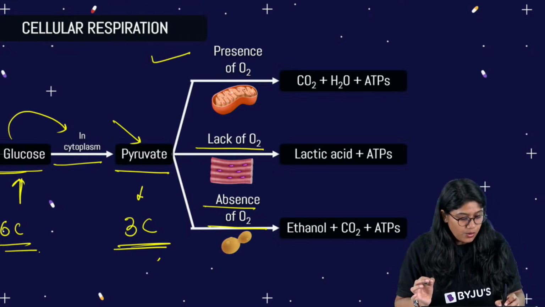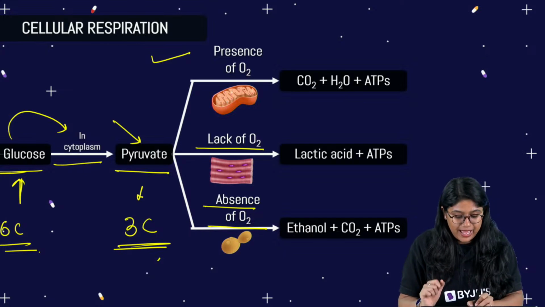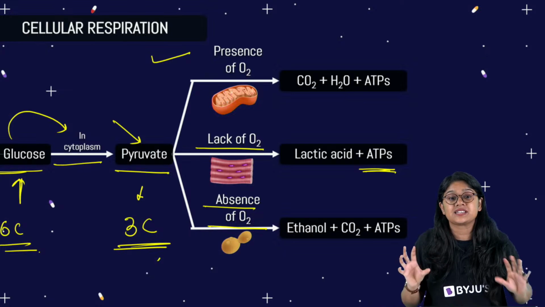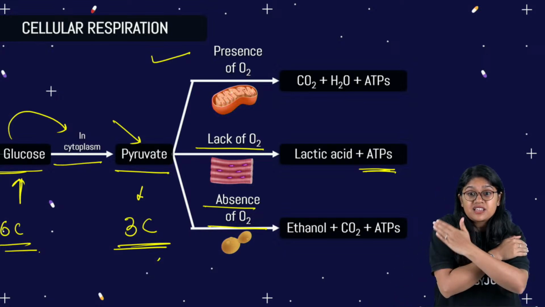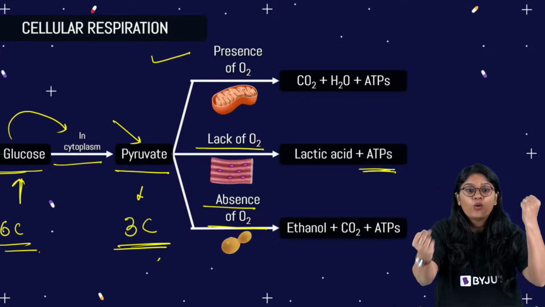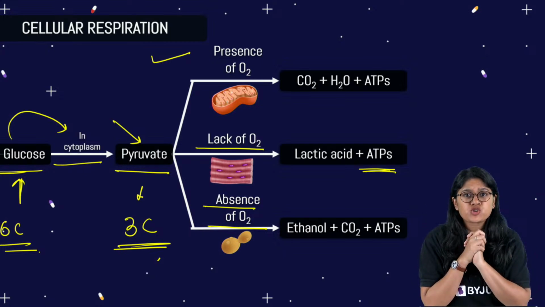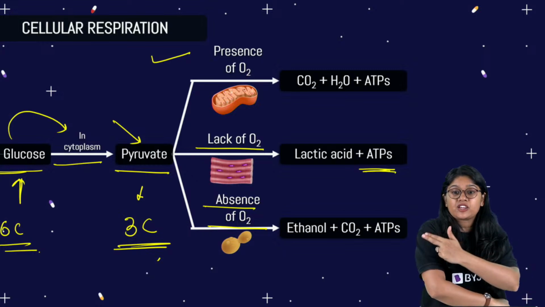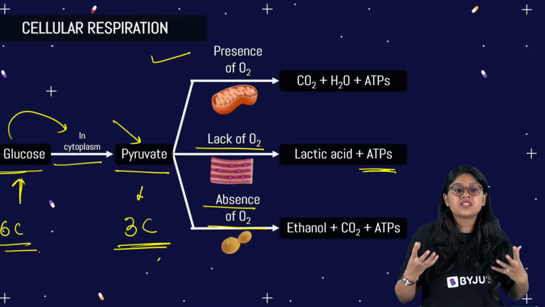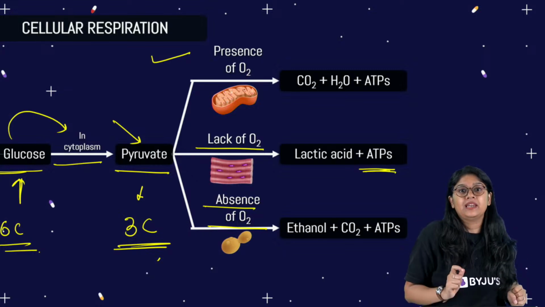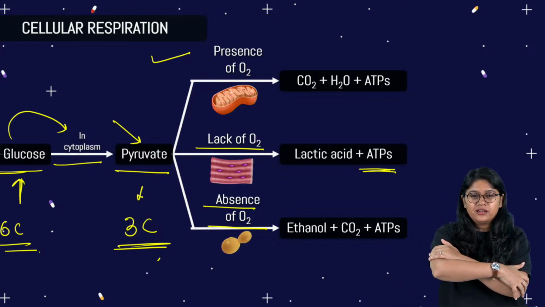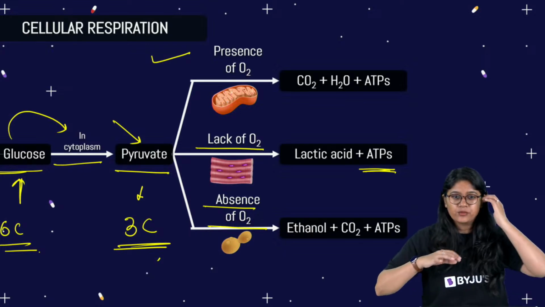Okay? So, we will see the formation of lactic acid and ATP. A small amount of ATP is released, and lactic acid. If this lactic acid gets accumulated in our body, we will have muscle cramps. I'm sure you would have experienced it, right? When lactic acid accumulates in our muscles, it gives us the muscle cramp and that pain. So what we usually do, we either keep a hot pack, right, and just melt it down.